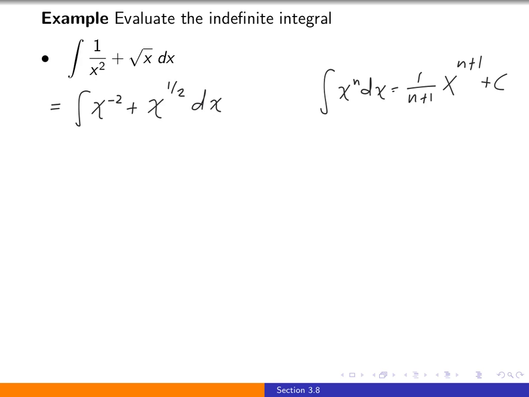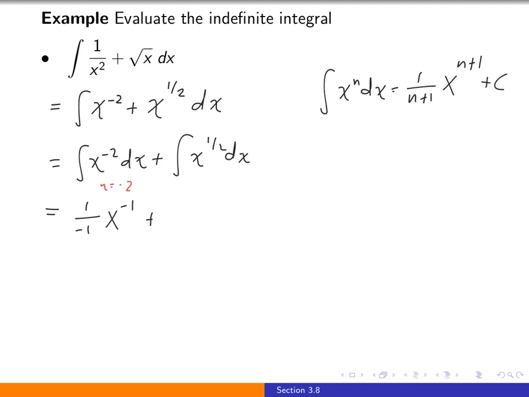In the first portion, let's go ahead and break this up. The indefinite integral of x to the minus 2 plus the indefinite integral of x to the 1/2. So in the first indefinite integral, we have n is minus 2. So minus 2 plus 1 is minus 1. So 1 over minus 1 x to the minus 1.